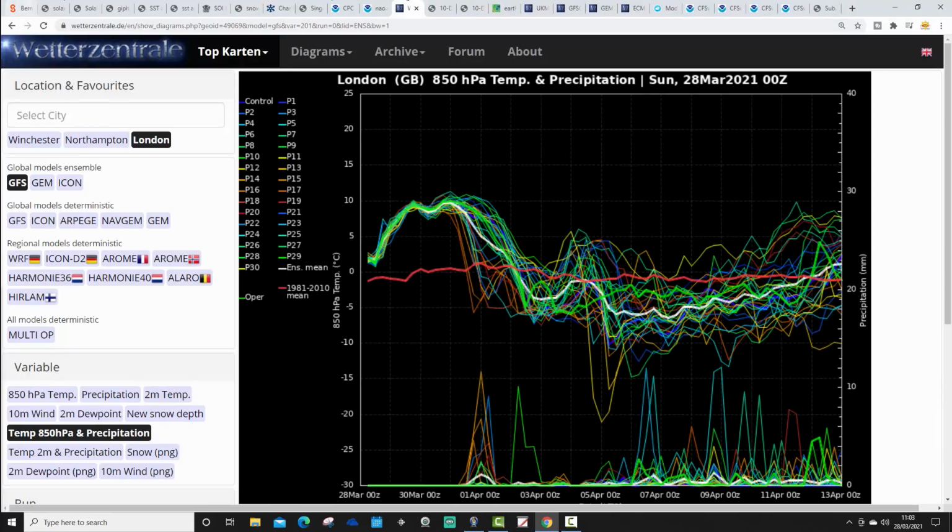Right, let's do some forecast. These are the GFS upper air temperature and precipitation ensembles, next couple of weeks. The red line is 30-year upper air temperature average for London. We're starting off milder than average at the moment. In fact, it's going to become warm over the next couple of days. We talked about this in yesterday's video. I think we'll be seeing temperatures into the low 20s Celsius in London on Tuesday across southeastern parts of the country. After that, temperatures declining through the rest of the week.